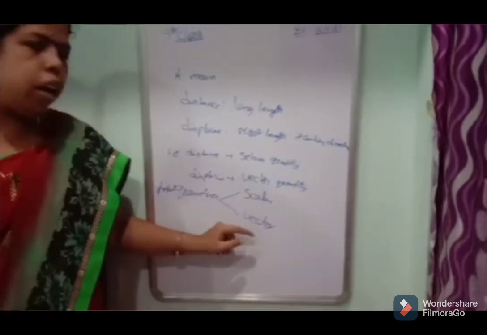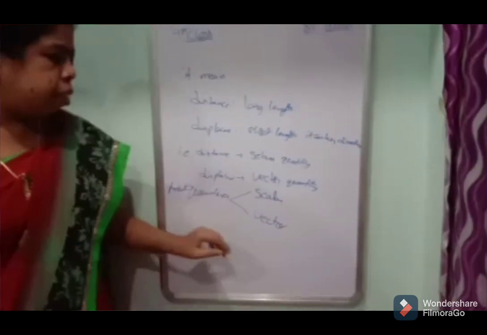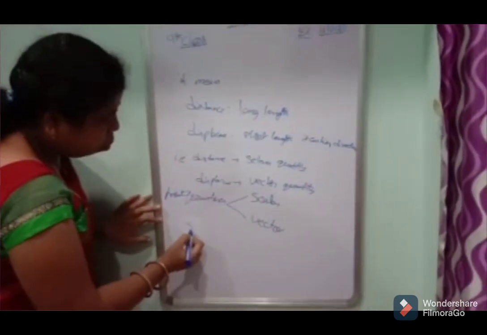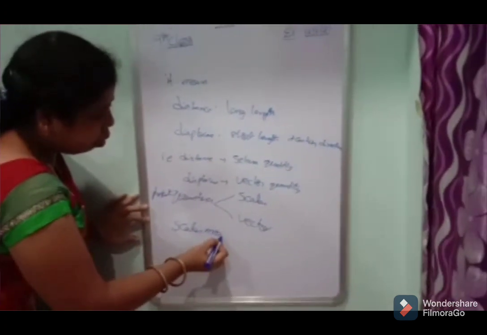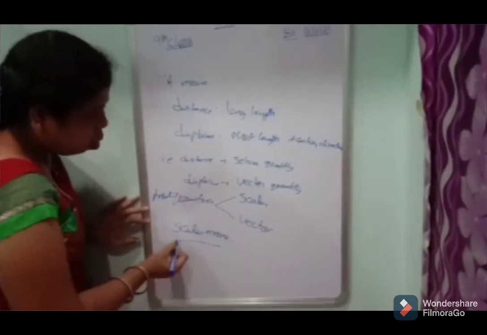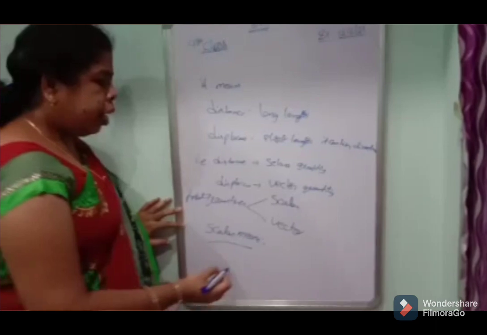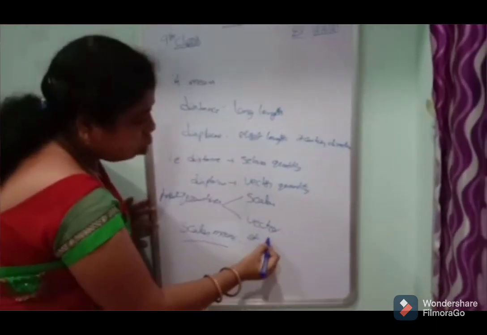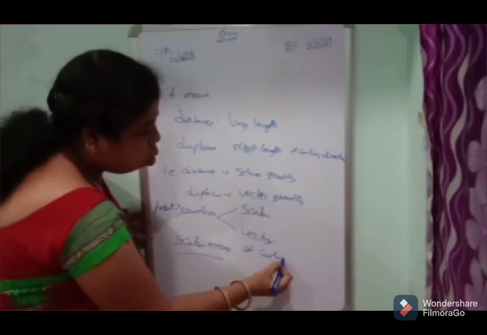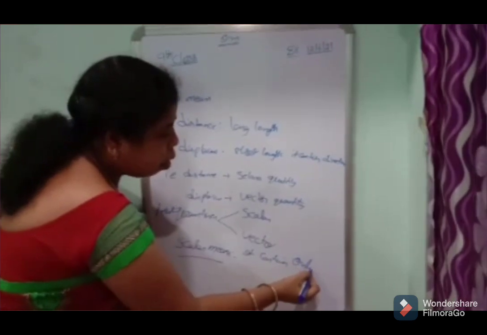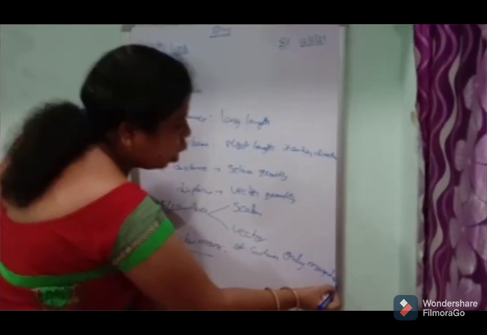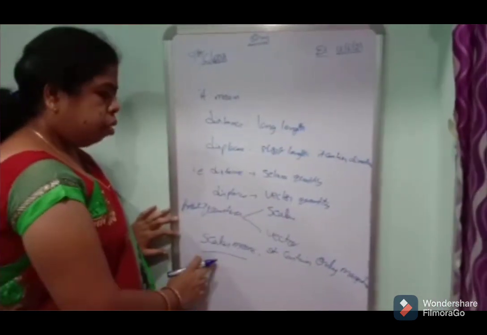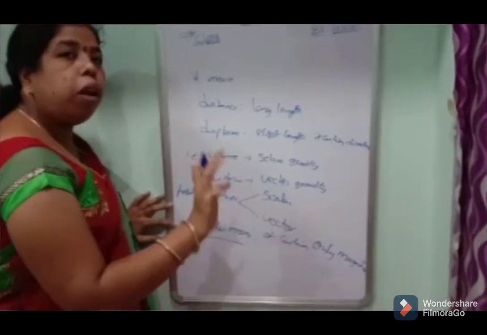Scalar means it contains only magnitude.